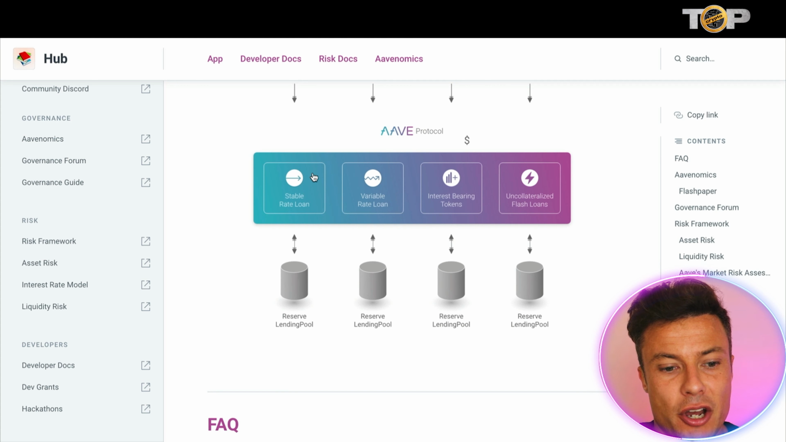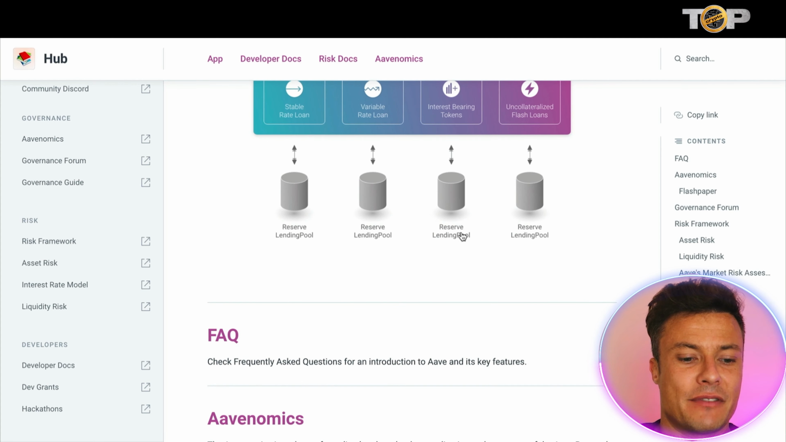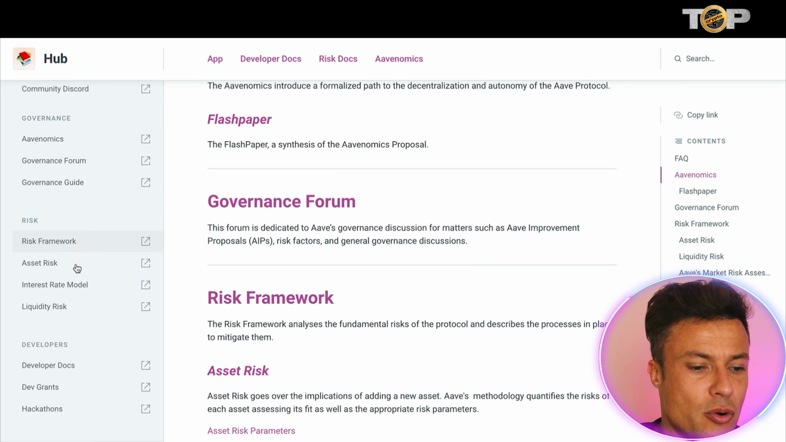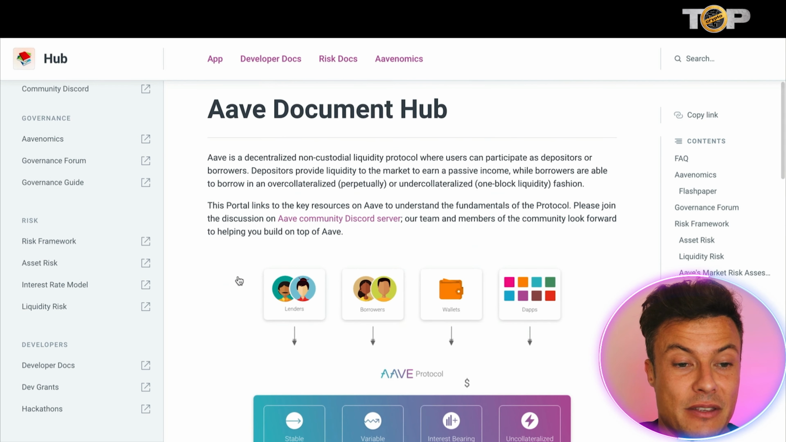You can see down below there's stable loans, variable loans, and the interest-bearing tokens, as well as under-collateralized flash loans. All of them will have their different rates, etc. associated with them. And you can go through all of this information through here and find out more about the different rates, etc. if that is something that you are interested in.